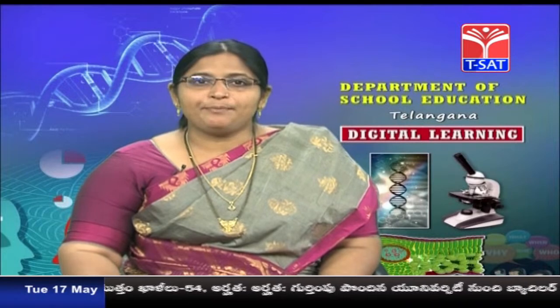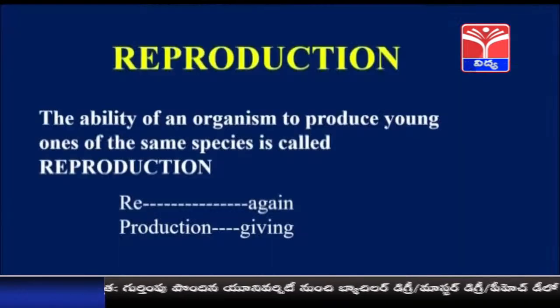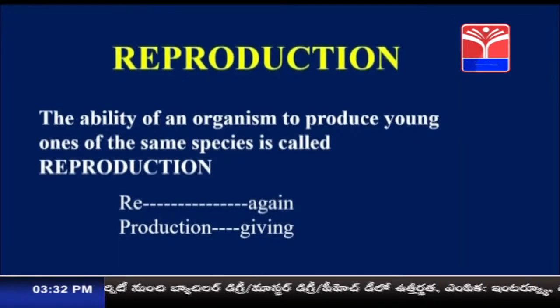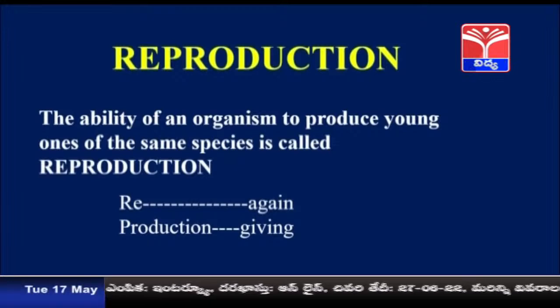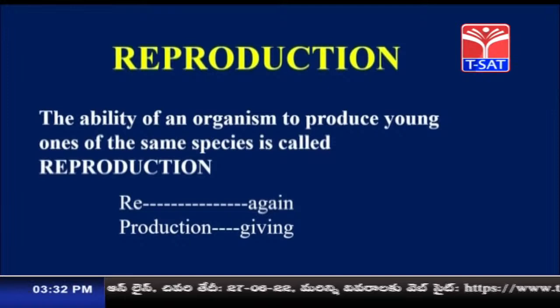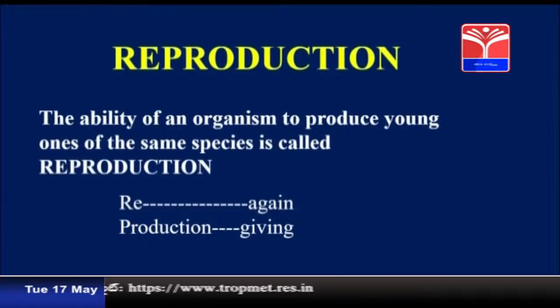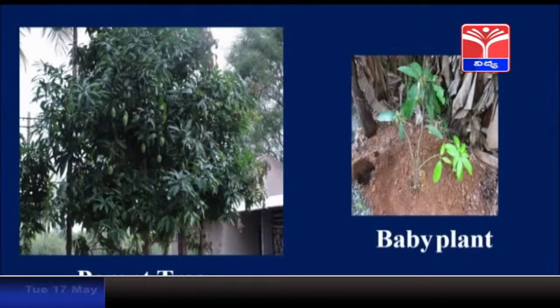So here, what is reproduction? The ability of an organism to produce the young ones of the same species is called reproduction. Re means again, production means giving. So reproduction means again giving birth to the organisms of the same species. For example, you can see here children, a parent mango tree gives rise to a baby plant which is a mango plant itself, of the same species.